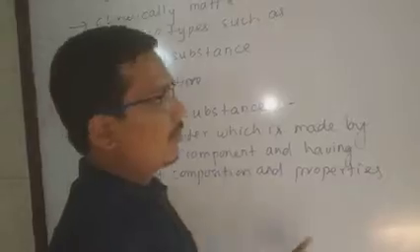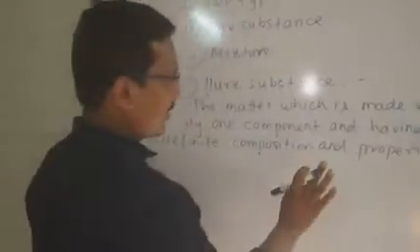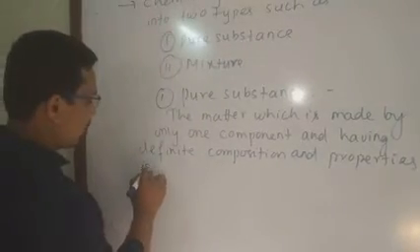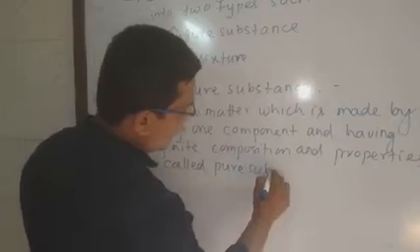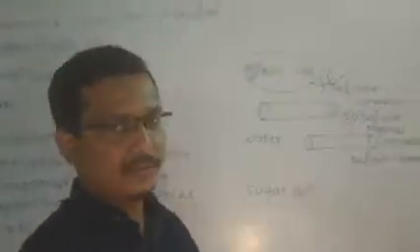Properties means both physical property and chemical property. Matter with definite physical property and chemical property is called a pure substance. A better example is the iron rod.